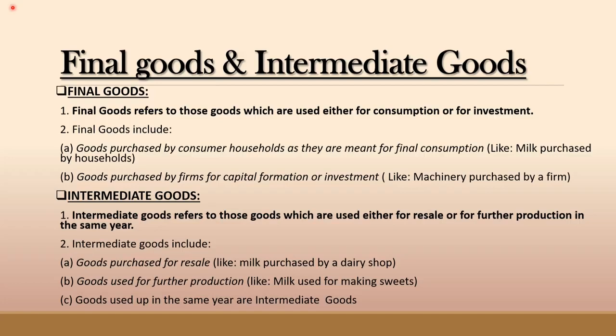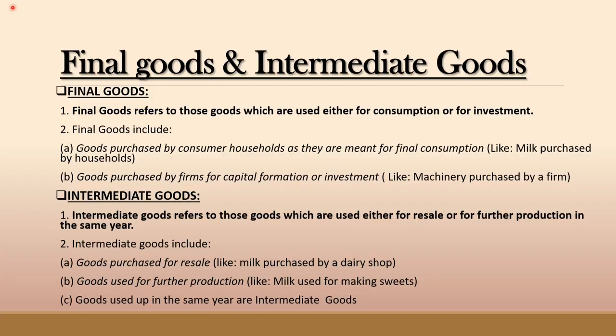Fourth and last point to be remembered, that the value of intermediate goods is merged with the value of final goods. Now, only final goods are included in national income. The intermediate goods are not included in national income, as they are already included in final goods. If their value is added again, then it will lead to double counting. For example, of wheat and flour, only flour, which is a final good, is included in national income, as value of flour already included the value of wheat, that is an intermediate good.